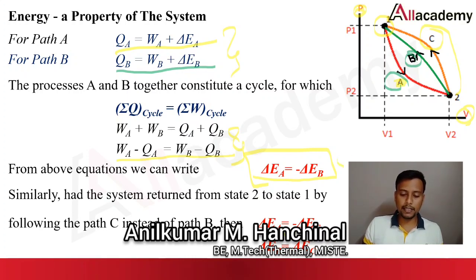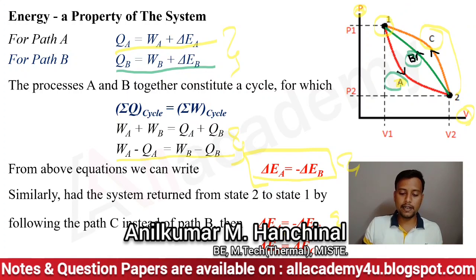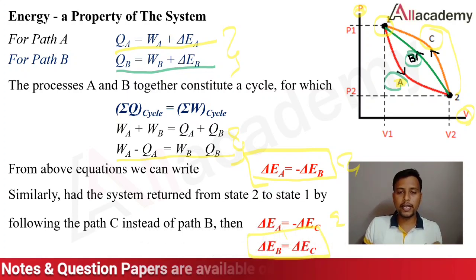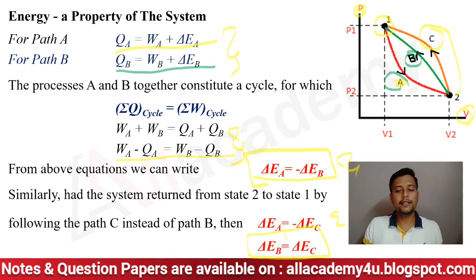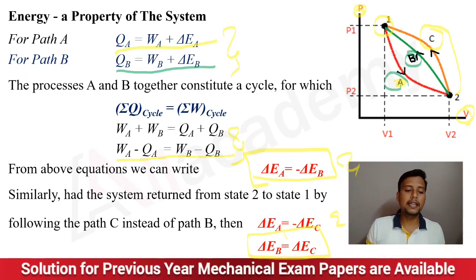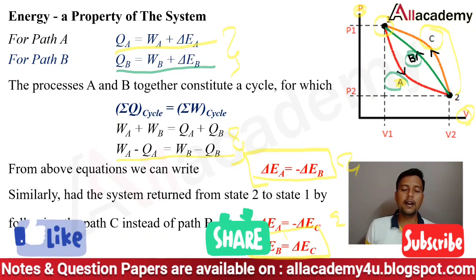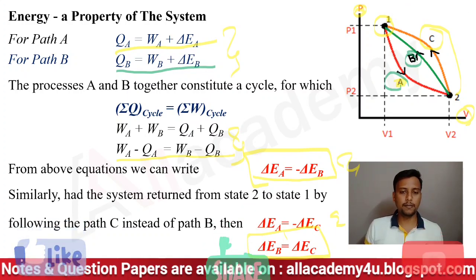By comparing these two equations, I can write that delta EB, the change in the stored energy from path B, equals the change in the stored energy from path C. From this concept we can say that energy is a property of a system.